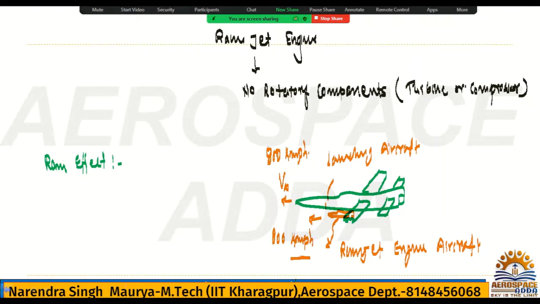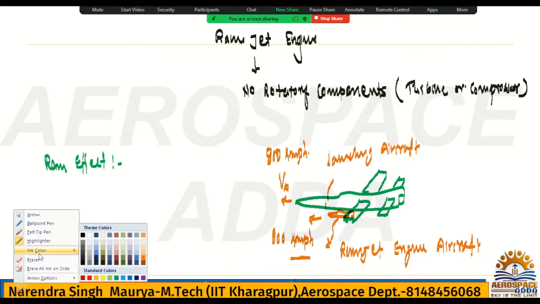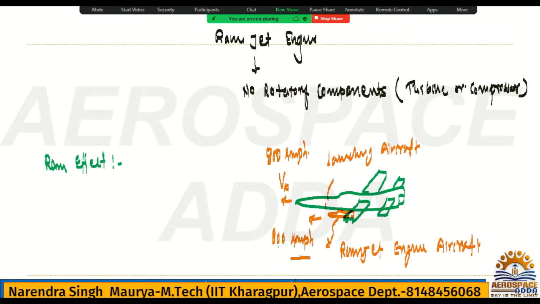So basically at the start, during the launch, this engine will have a speed of 800 kilometers per hour. The aircraft will have a huge kinetic energy available. Now this high kinetic energy will convert into pressure energy. That process is called the ram effect: the conversion of kinetic energy into pressure rise.